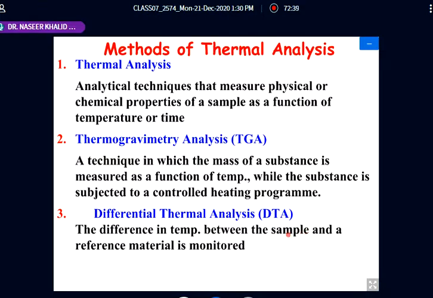When the temperature of the sample is greater, it means that something additional is there. It means that something is happening within the sample, which could be an exothermic process. Due to this exothermic process, heat is being generated in the sample but not in the reference material. So the change in temperature between the sample and reference material is monitored, and this is known as differential thermal analysis. This is abbreviated as DTA, differential thermal analysis.